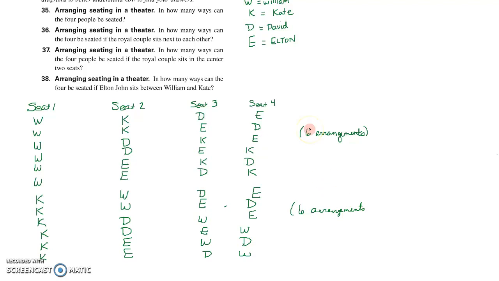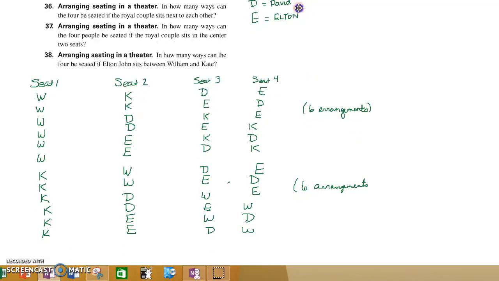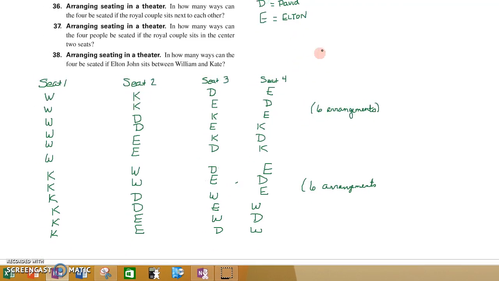Alrighty, well then, I bet you can tell that there will be 6 with David in the first seat and 6 with Elton in the first seat. So I'm going to pause and just list them because we might need these arrangements to answer the other questions.